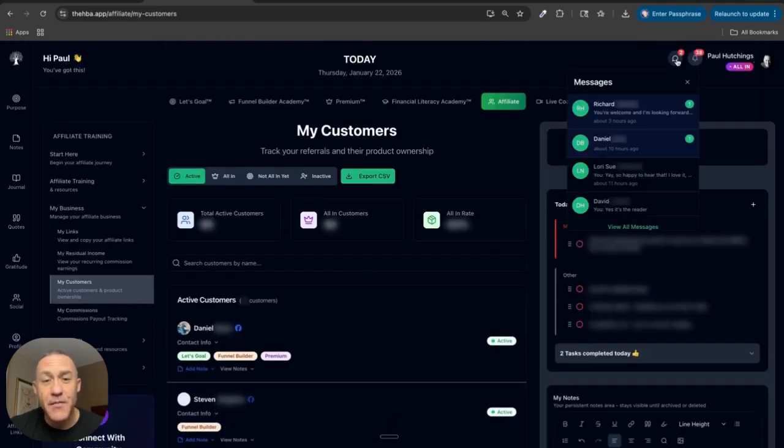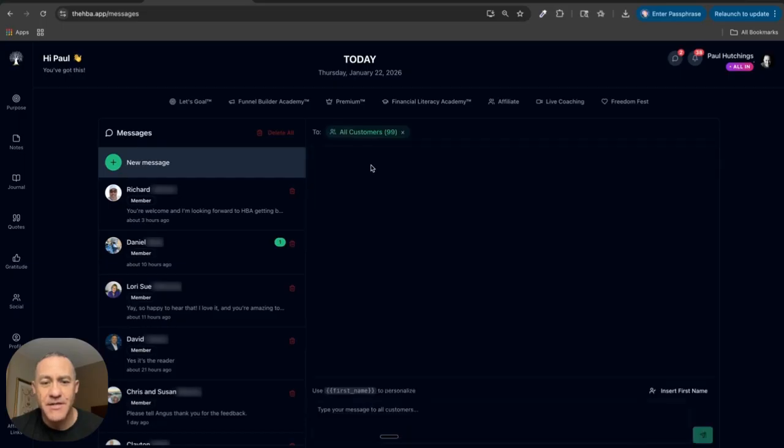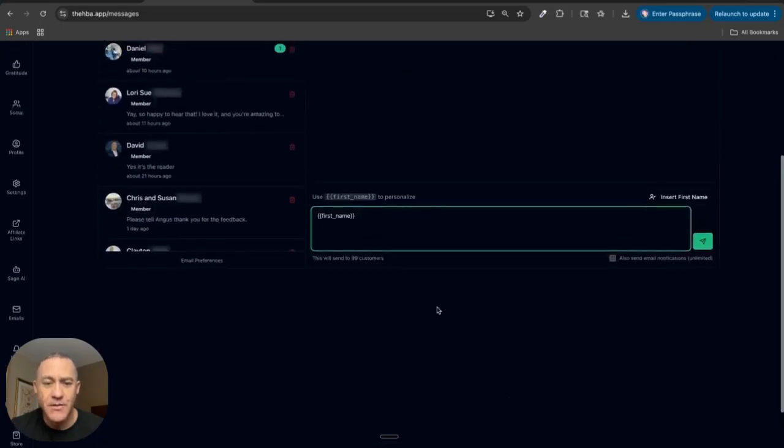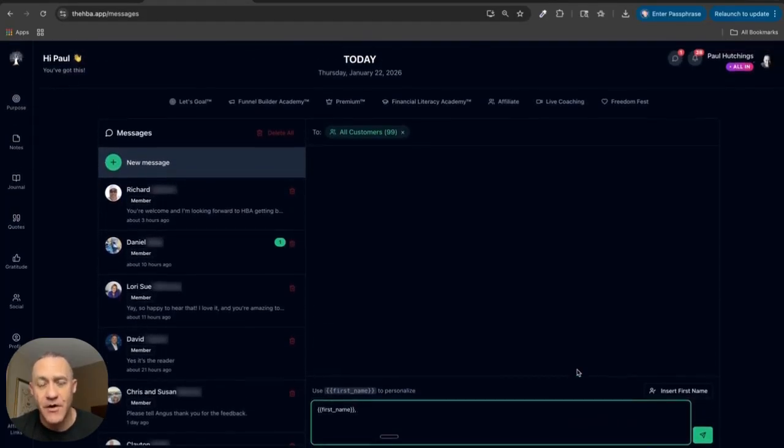In addition, premium members can also send a message to their entire team with one click. So in the message area, you would simply select this option here, message all customers. You can insert the customer's first name and write whatever message you want to write. If you want them to get an email, you'll check this little box here and then click send, and that will send the same message to all of your personally referred customers. Again, a huge time saver.